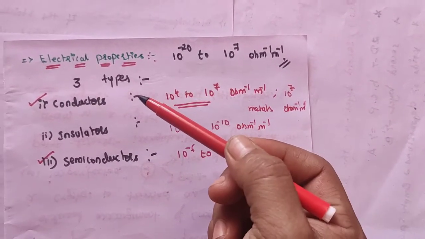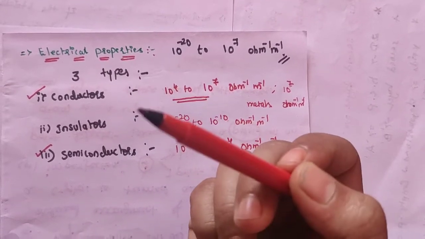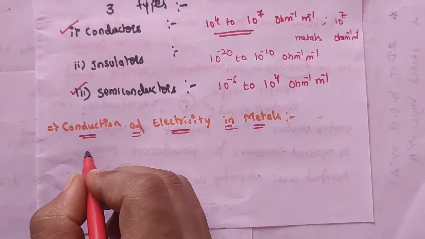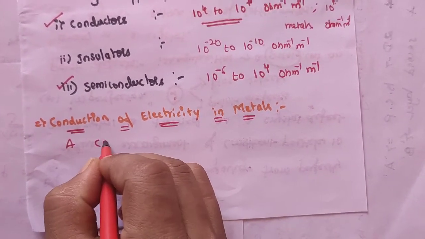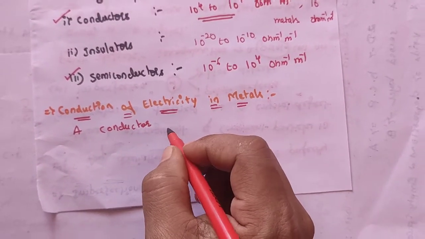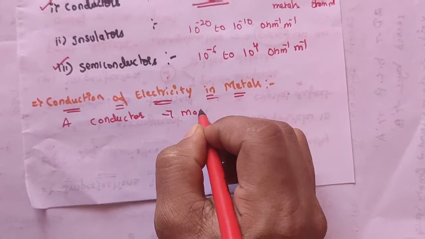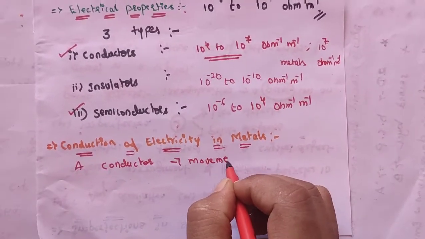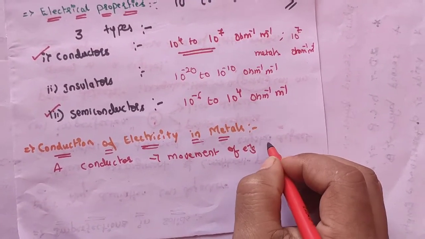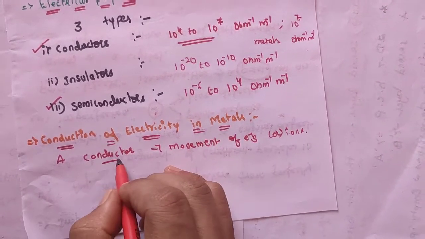So the first one is conduction of electricity in metals, that is conductors. A conductor conducts electricity through the movement of electrons, or you can call it ions.